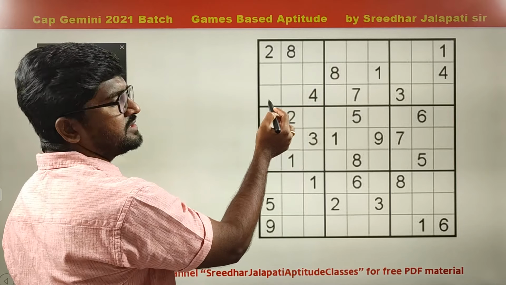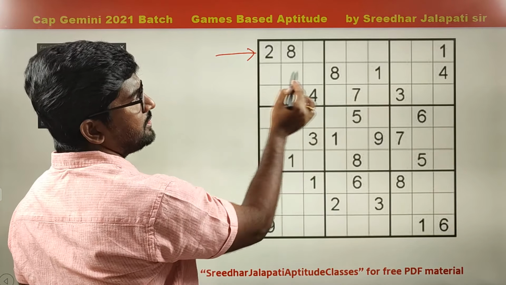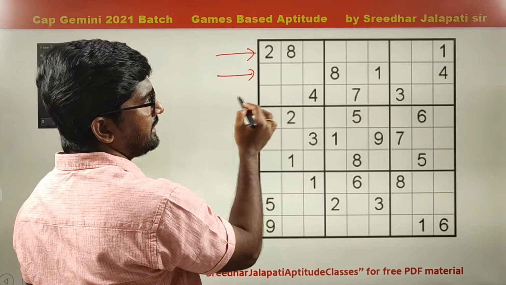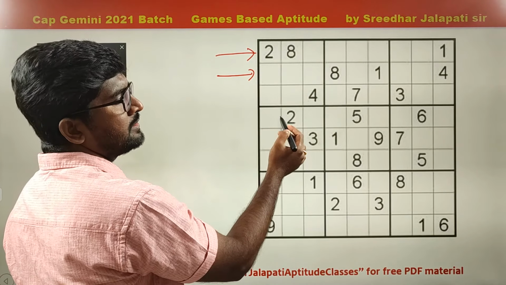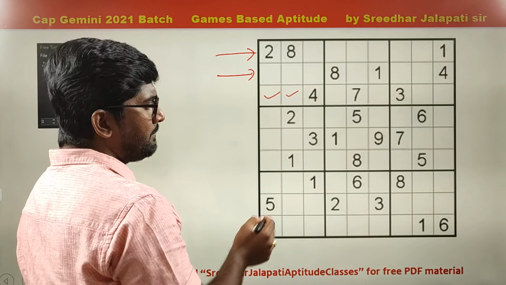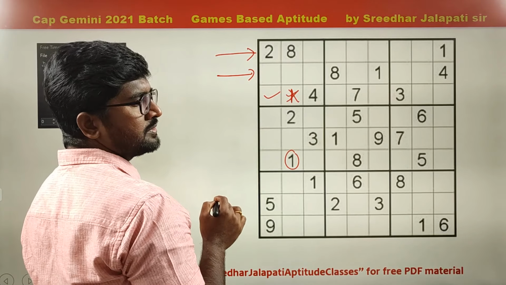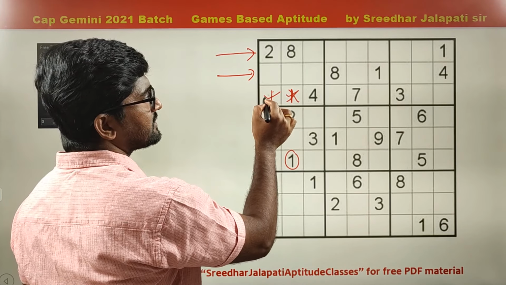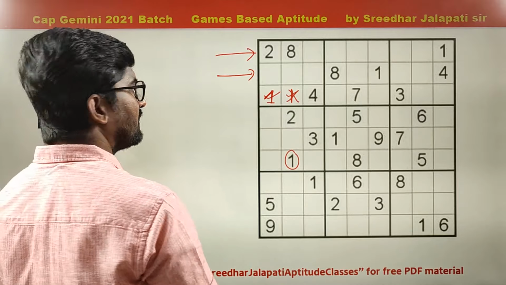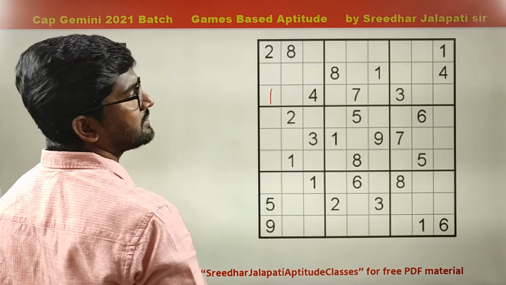So 1 is not there in this grid, and I have to write it. Again, 1 is already in this row and 1 is already present in this row. So now I have to write 1 in this row, in this grid. These two are the places left for 1. But since 1 is already in this column, 1 cannot be here. Therefore, the place for 1 is this. Here is 1. That's how we filled 1.